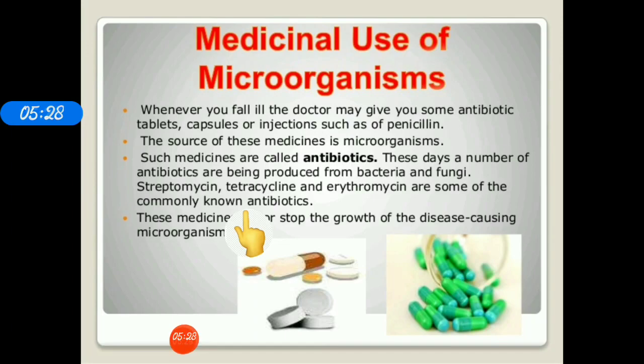Penicillium notatum is a fungus, so it is the name of a microorganism from which this antibiotic called penicillin was obtained. Some other examples of antibiotics are streptomycin, tetracycline, erythromycin, etc. These medicines kill or stop the growth of disease-causing microorganisms in our body.